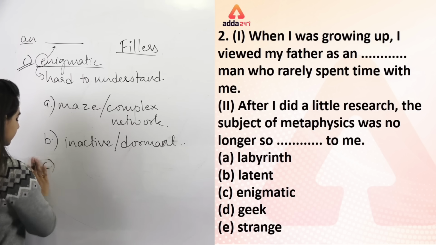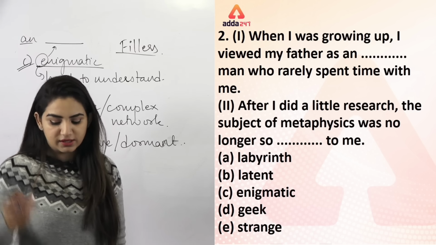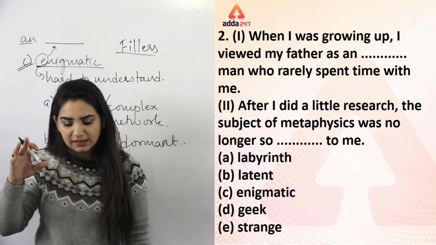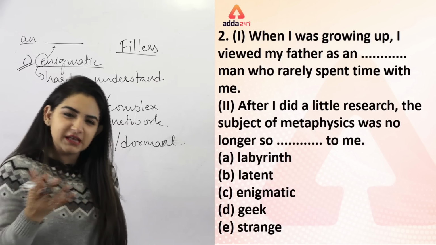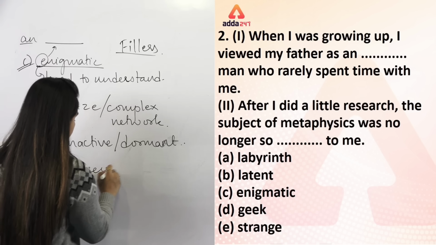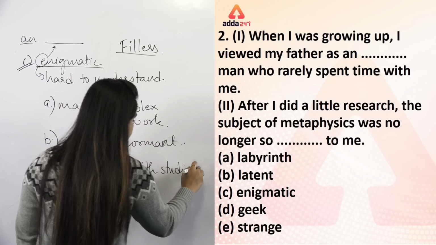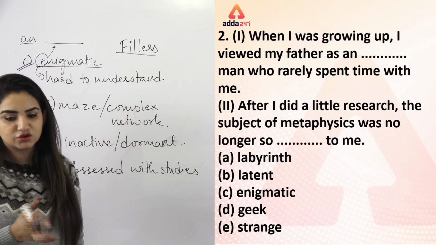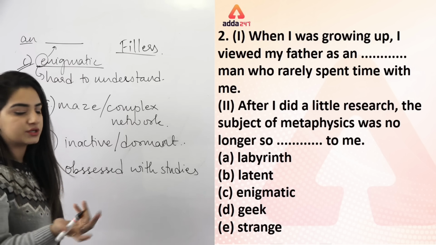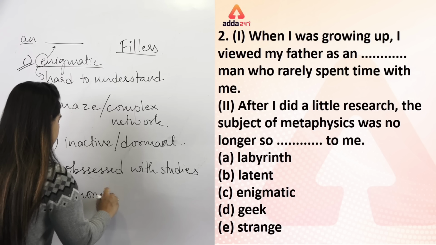Then C तो I've already told, that is enigmatic. Then D option is geek. Geek का मतलब क्या होता है? Very knowledgeable person but obsessive with studies. ठीक है? Obsessed with studies. ठीक है? Studies से obsessed है जो, उसको बोलते हैं. And strange, obviously you know, something which is not normal. Abnormal is strange. ठीक है? Abnormal is strange. Something which is not normal.